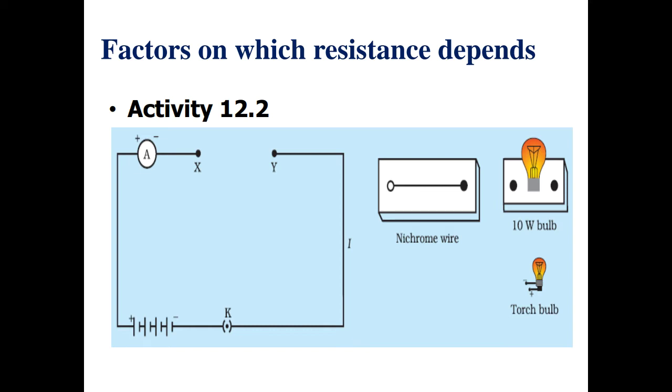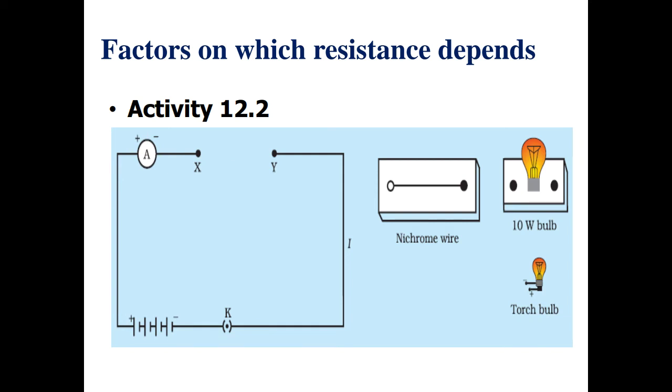Now we will notice the amount of current flowing through the circuit through this ammeter. Again we will take out this nichrome wire and fix a 10 watt bulb between these 2 points. When we fix this bulb, current will start flowing through this circuit from higher potential to lower potential. In the third case, we will put a torch bulb between these X and Y points, and again we will notice the amount of current flowing through the circuit.